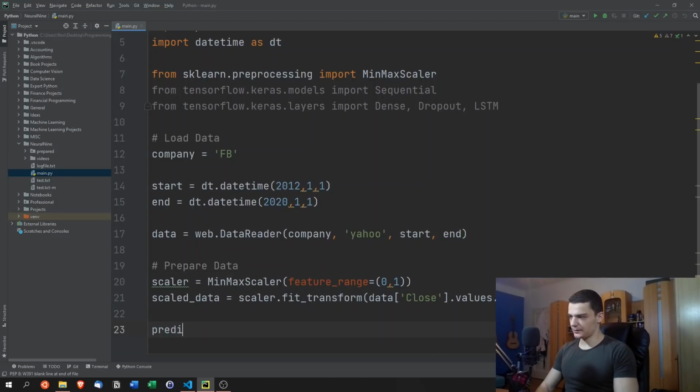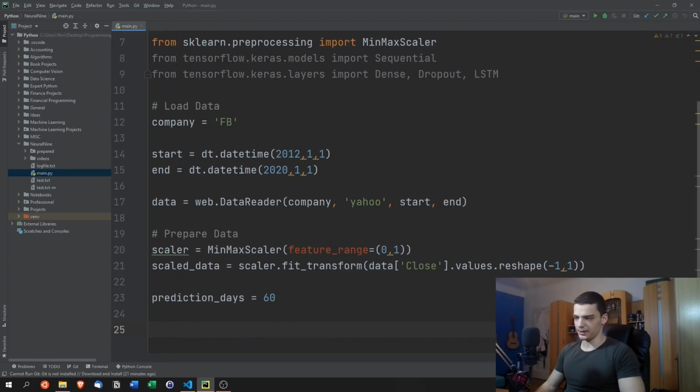And then we're going to define prediction_days. This is just going to be a number. How many days do I want to look into the past, or how many days do I want to base my prediction on? So how many days do I want to look back to decide what the price is going to be for the next day? In this case, I'm going to pick 60. You can pick more or less.